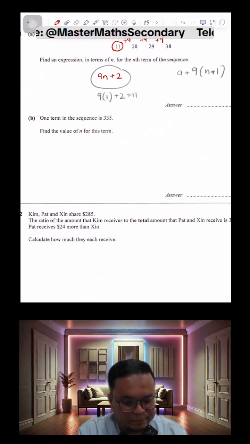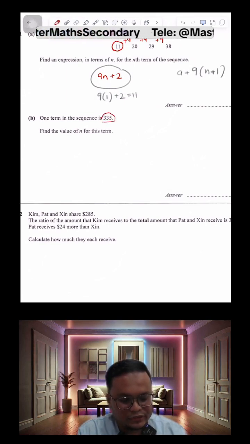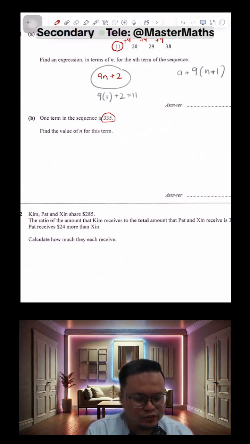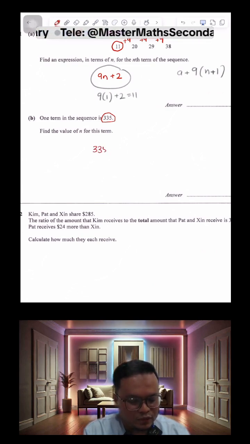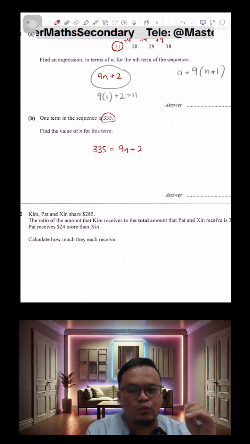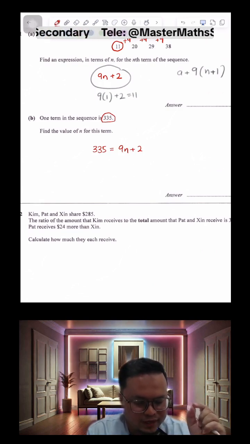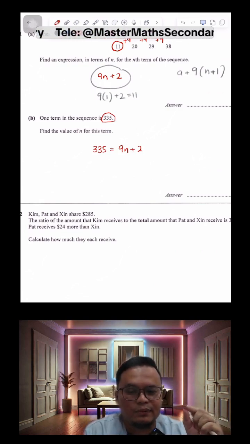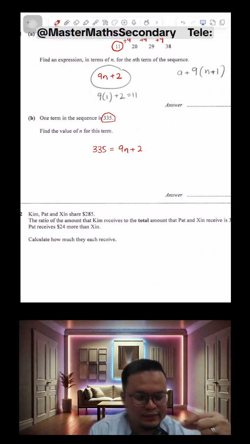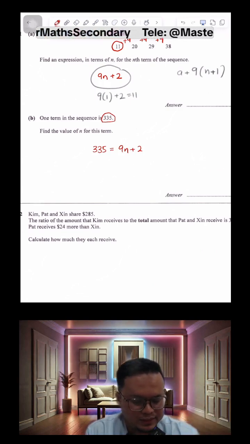Okay, so now that we have gotten the formula, we can move on to part B to find the position that will give us 335. So this 335 is the term number, right? What we can do is equate 335 with 9n plus 2. To find the value of n, we just have to solve this equation. In other words, you'll be finding the position that will give you the term number of 335.